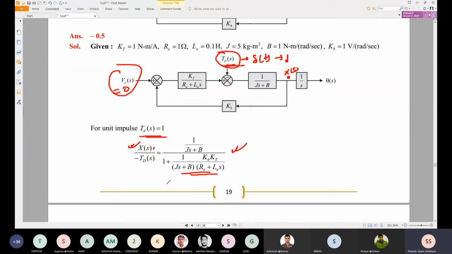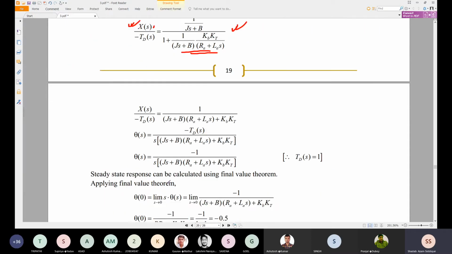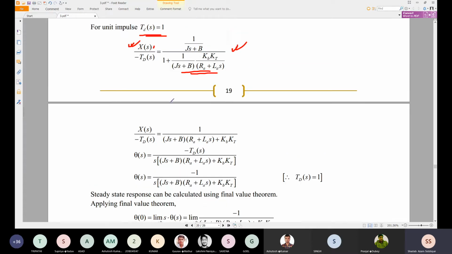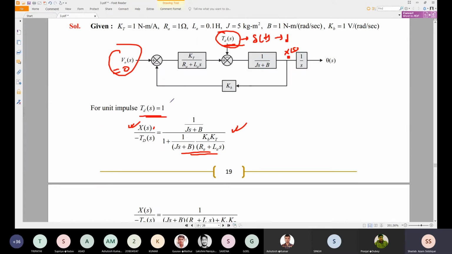Okay, so now we'll try to find theta s. Theta s is nothing but this minus TDs divided by s into something, this value, because X of s is multiplied with 1 by s. So this is X of s by TD(s). If you take this multiplied with 1 by s, you will get theta s by TD(s).